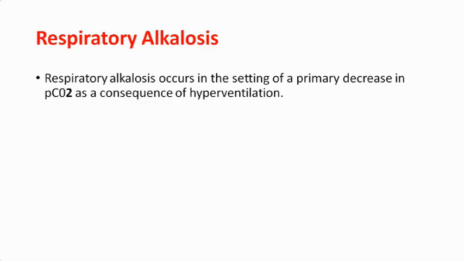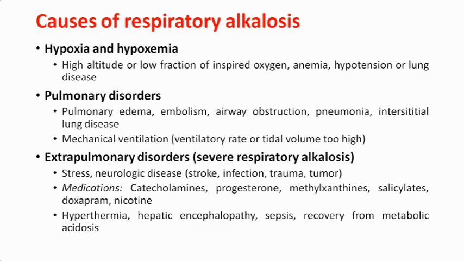Now coming to respiratory alkalosis. Respiratory alkalosis occurs in the setting of primary decrease in the partial pressure of CO2, or the CO2 level in our body, as a consequence of hyperventilation. Causes of respiratory alkalosis may be hypoxia and hypoxemia due to high altitude and low fractional inspired oxygen, pulmonary disorders like pulmonary edema, embolism, airway restriction, extrapulmonary causes like stress, stroke, infection, trauma, medications like catecholamines, progesterone, hyperthermia.